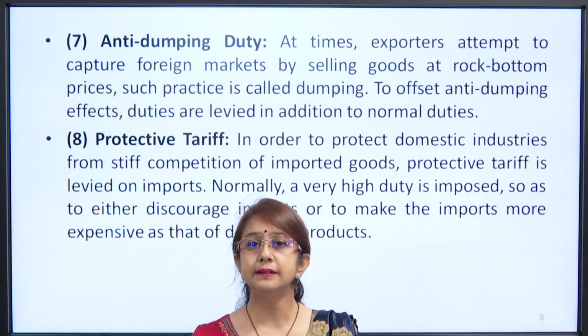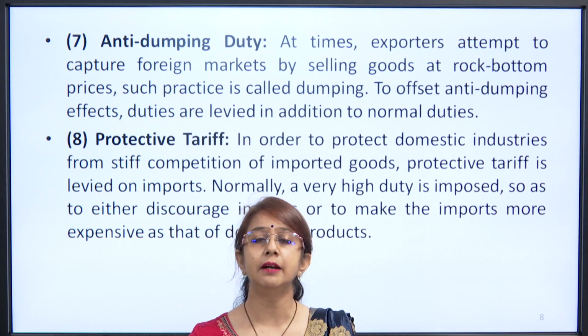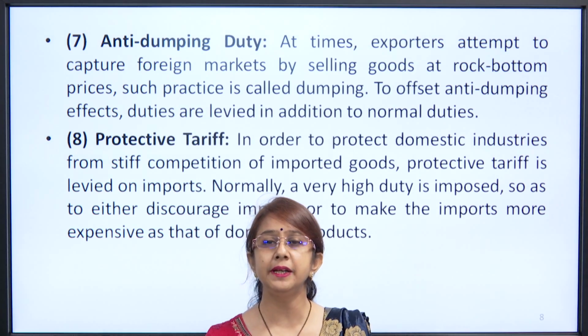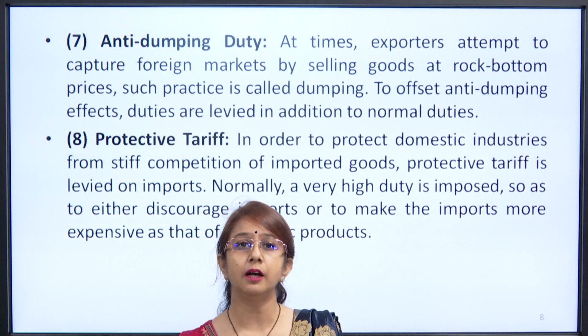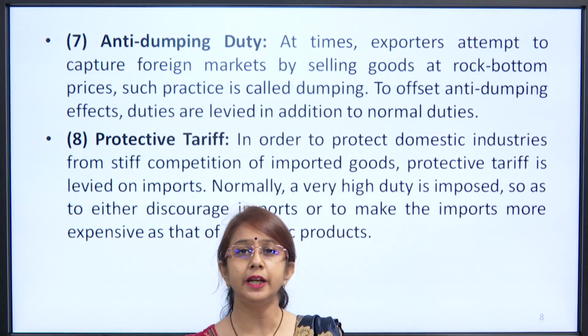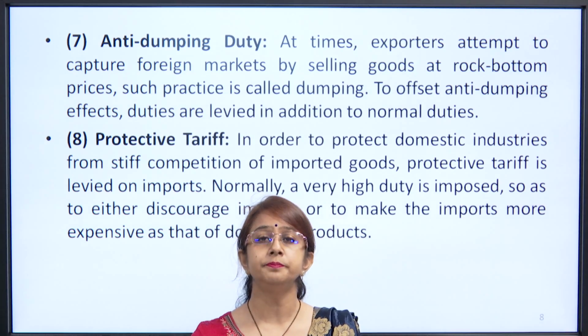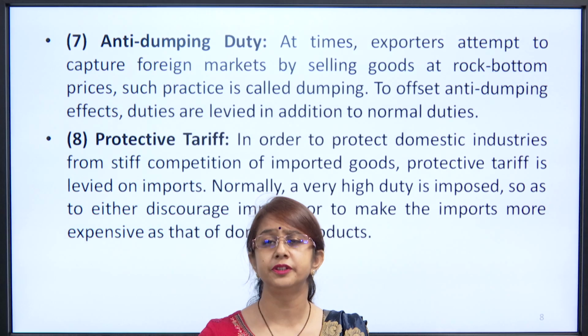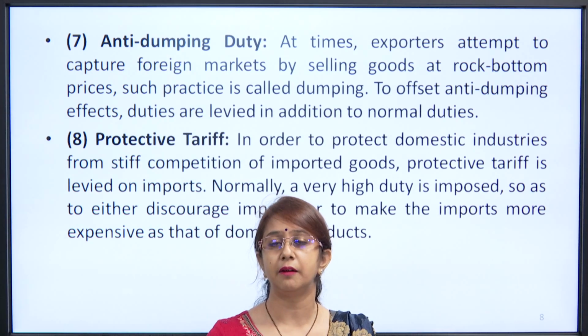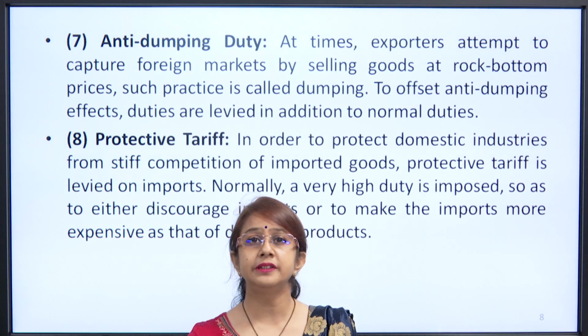Now, as the name suggests, anti-dumping. We need to understand what dumping is. Dumping means when a country exports products of low quality, or exports products at very low prices, rock bottom prices, to another country, so as to remove the excess surplus of those products that have been produced in their home country into the other host country. So, this is called dumping.